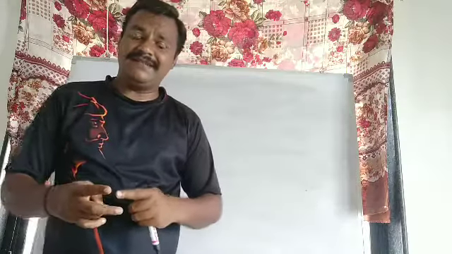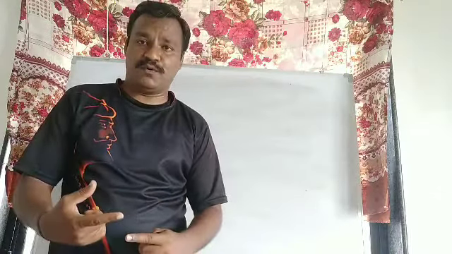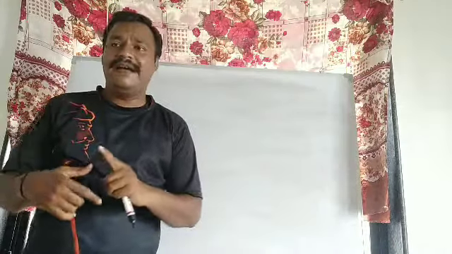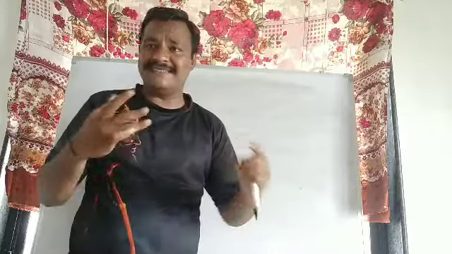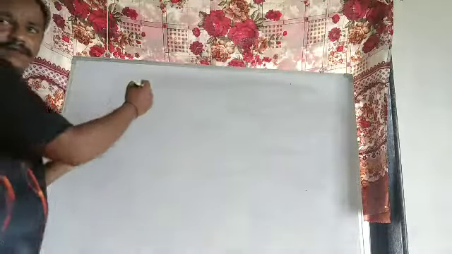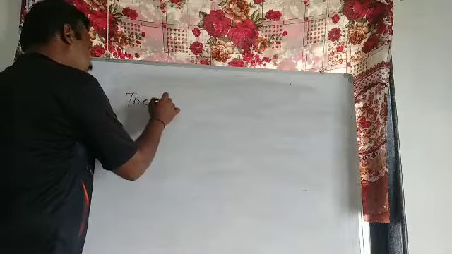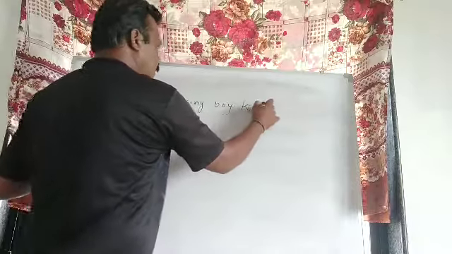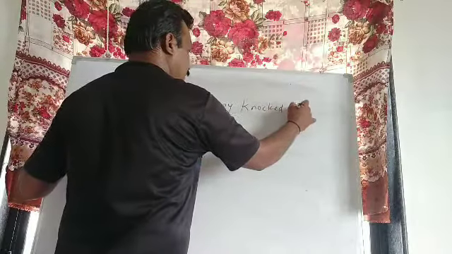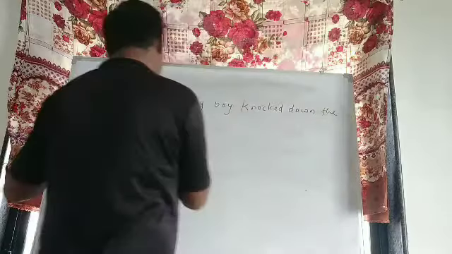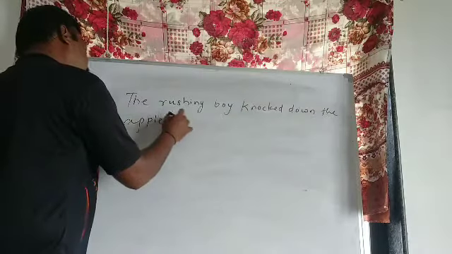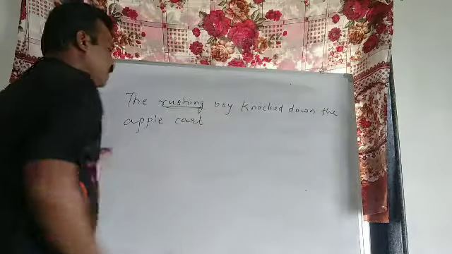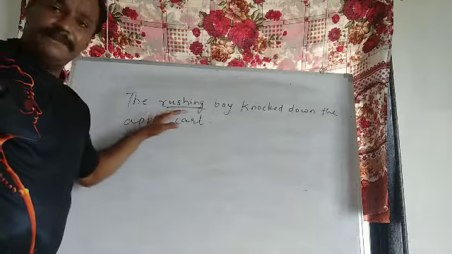But present participles are also used as adjectives. What I am telling is, present participles are used as adjectives also in sentences. For example, rushing.